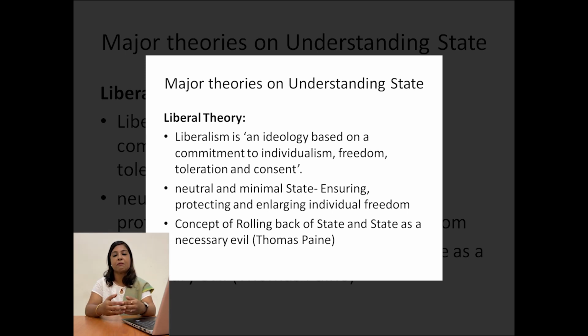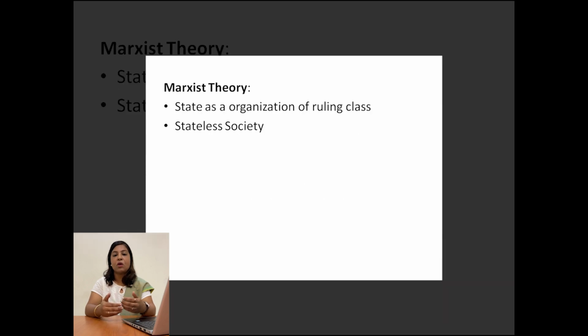Next in line is the Marxist theory of state. When we talk about the Marxist theory of state, it is basically about criticizing the existing nature of the state that the liberal principle has given us. We are now living in a liberal concept of state. What the Marxist theory says is that the state is operating as a tool of the ruling class, a tool of the bourgeois section against the proletariat, the working class.